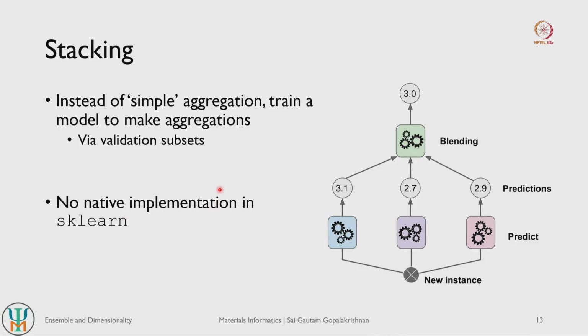Okay. Another important idea that is often used in ensemble models is the idea of stacking. Instead of doing simple aggregation, which in the case of regression is just taking the mean value, and in the case of classification is taking the majority vote, we can also train a specific model that figures out how to aggregate the predictions from individual models.